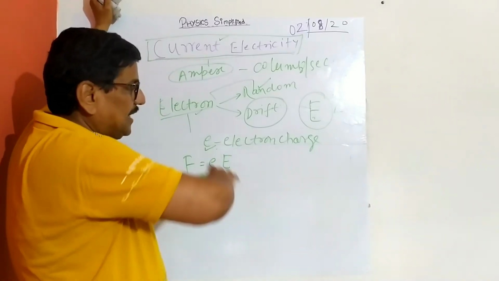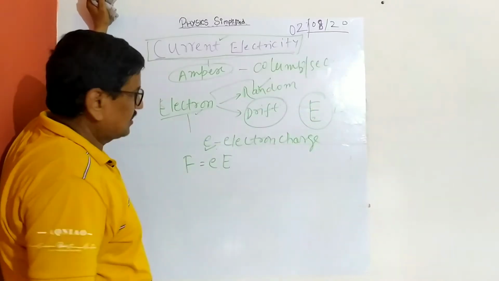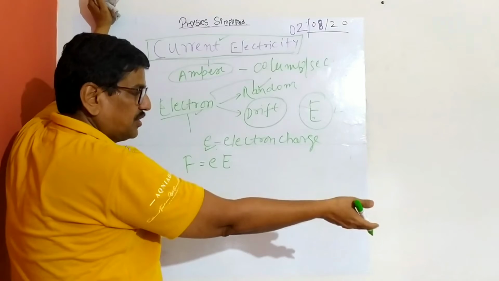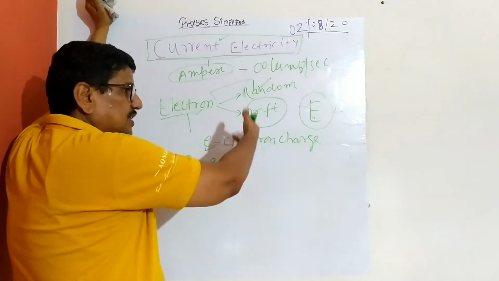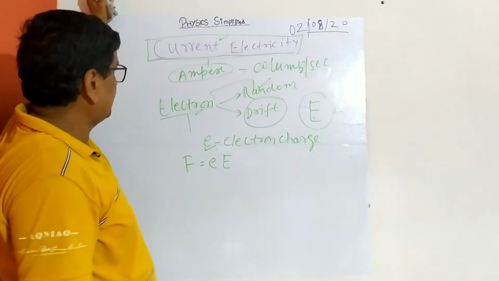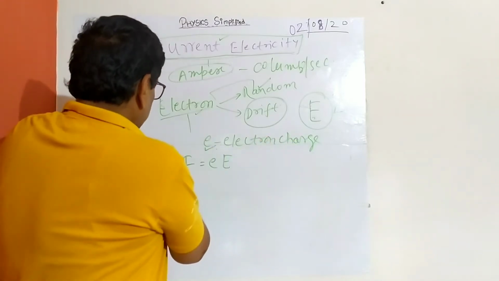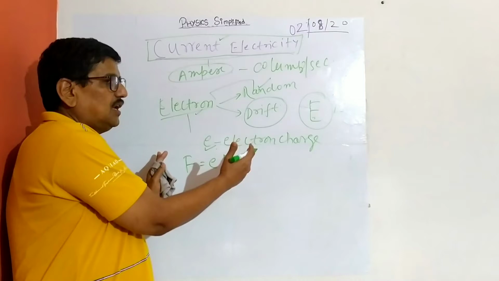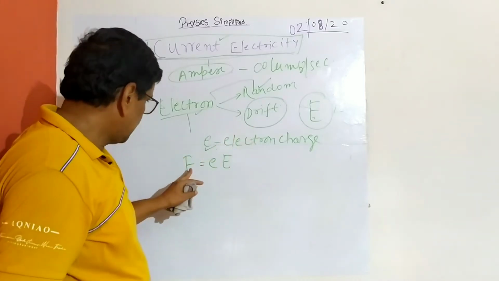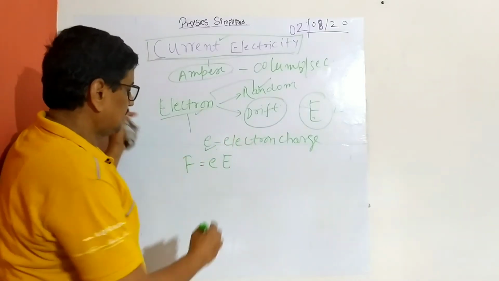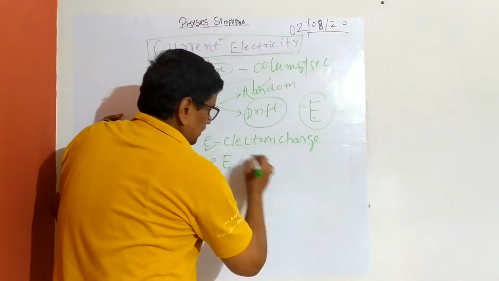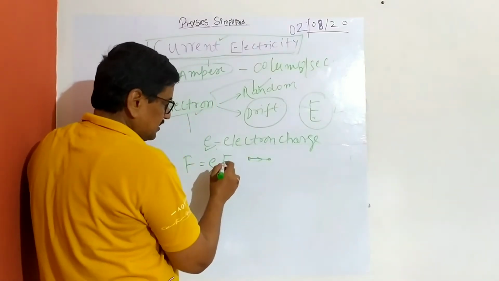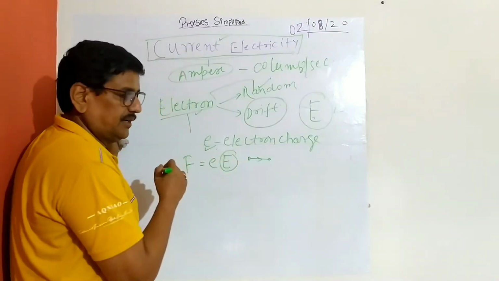So what will happen? There are innumerable electrons in a conductor. I have already told you the number of moles or number of atoms, you can calculate, and then conductivity. So there are innumerable electrons in a bulb. Suppose in a copper wire of 3 mm diameter, of a certain unit length, there are so many electrons. So when this force is applied, these electrons will have definite motion, and all of the electrons will move in a definite direction. What will be the direction? Direction of flow of current.